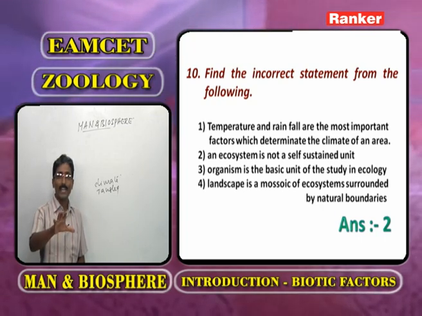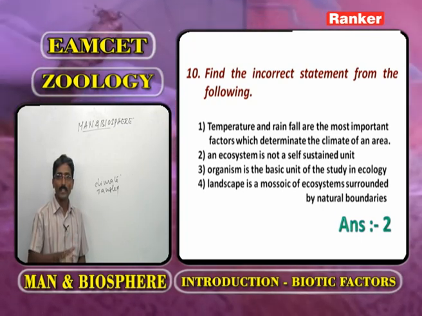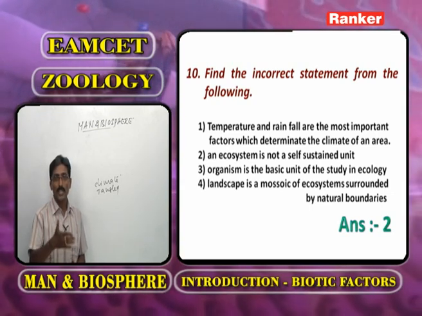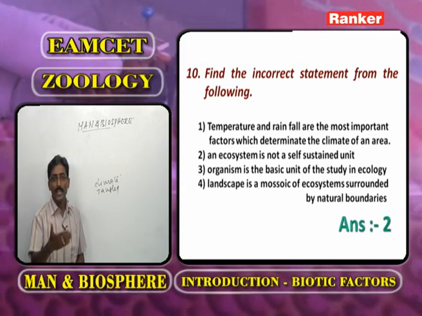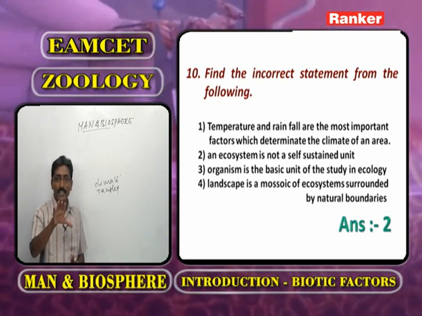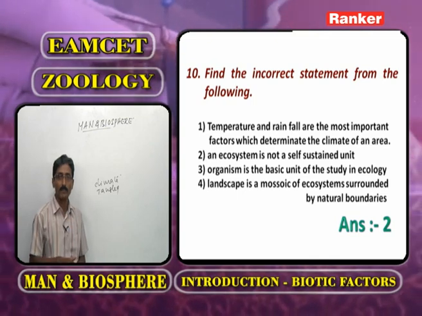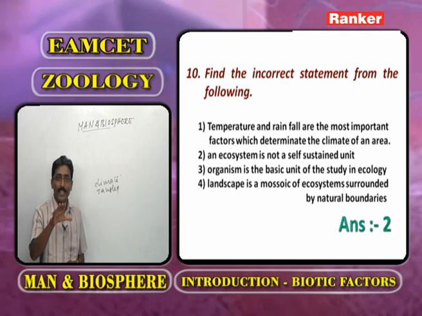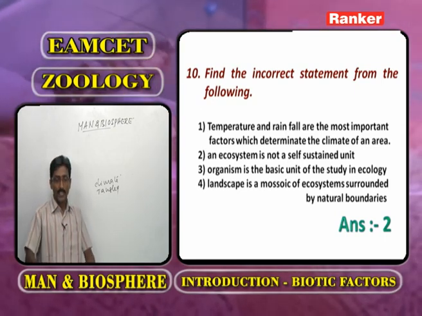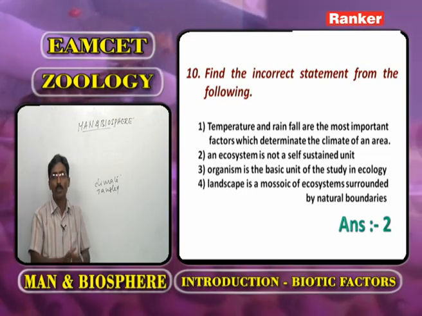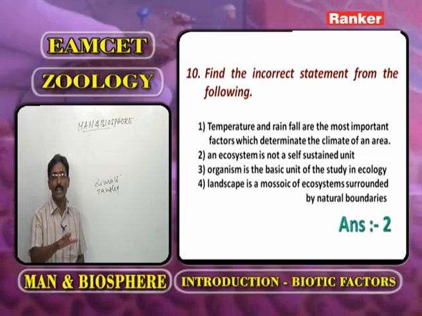India has natural boundaries: one is the Himalayas, the second is the Indian Ocean, the third is the Bay of Bengal, and the fourth is the Arabian Sea. That means India is a naturally formed ecosystem with natural boundaries. The assemblage of such ecosystems with natural boundaries, we call a landscape.